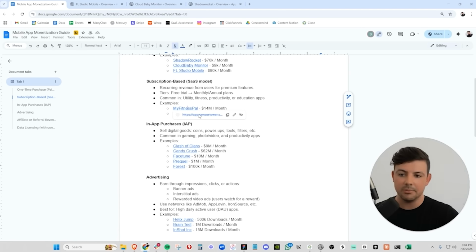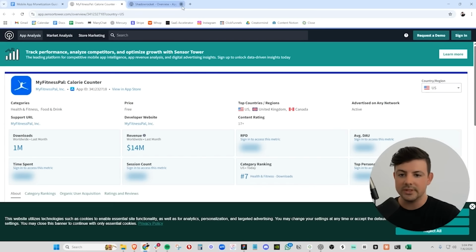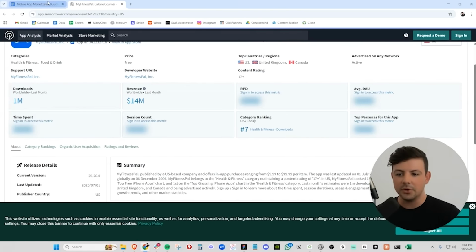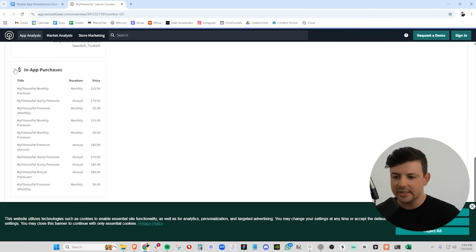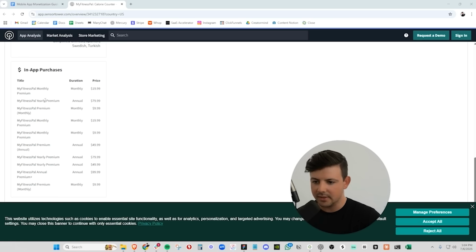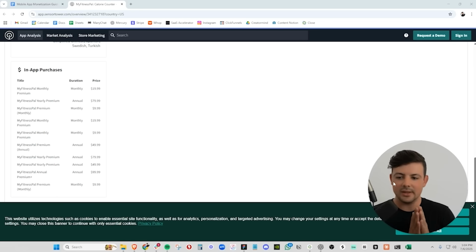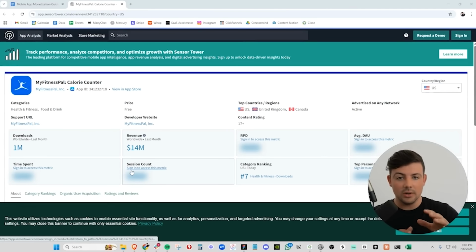So some big examples here are MyFitnessPal, which is doing $14 million per month. And by the way, if you click on these links and check out these videos, you can see all of the in-app purchases that these companies are testing. So we can see that MyFitnessPal has a monthly, yearly, different variations of each one of these. So this is telling us that MyFitnessPal is A/B testing all of these different prices. They have a $19.99 monthly, they have an $80 annual, a $50 annual, a $100 annual, a $9 monthly. They have A/B tested all of these different prices.